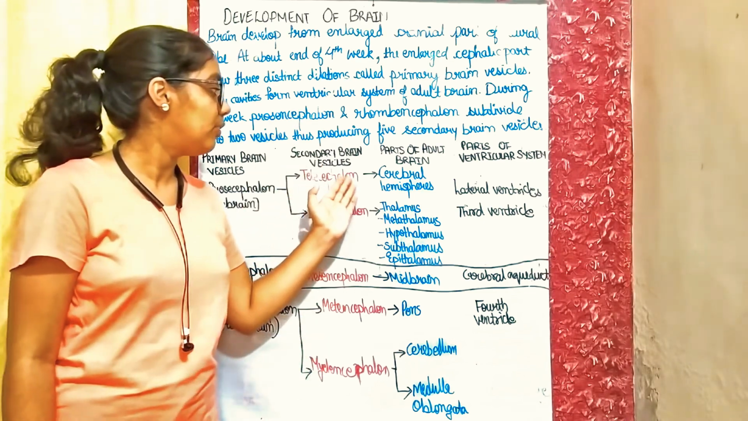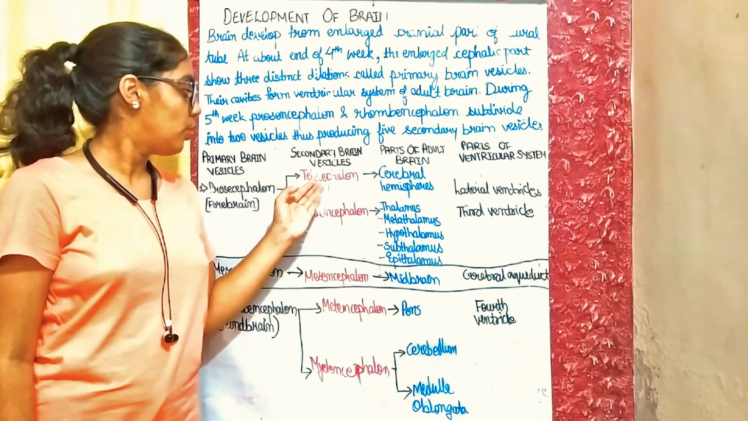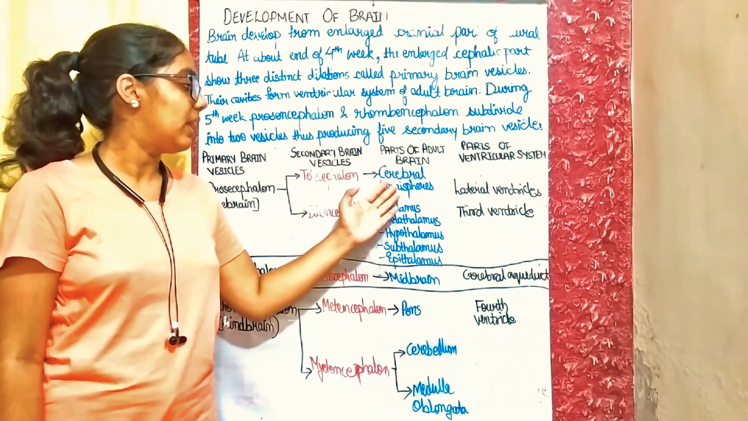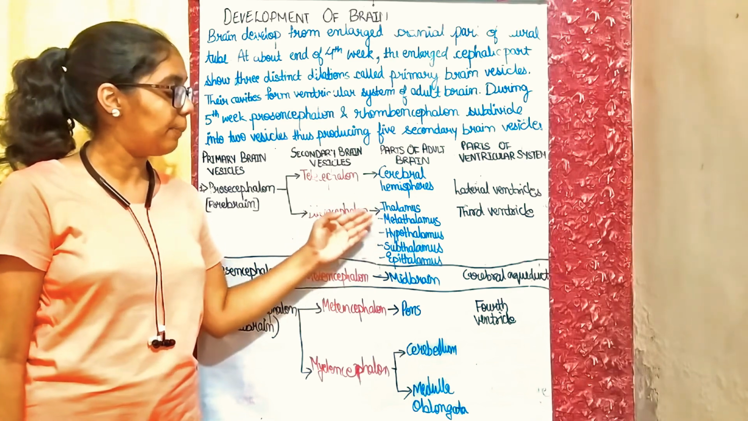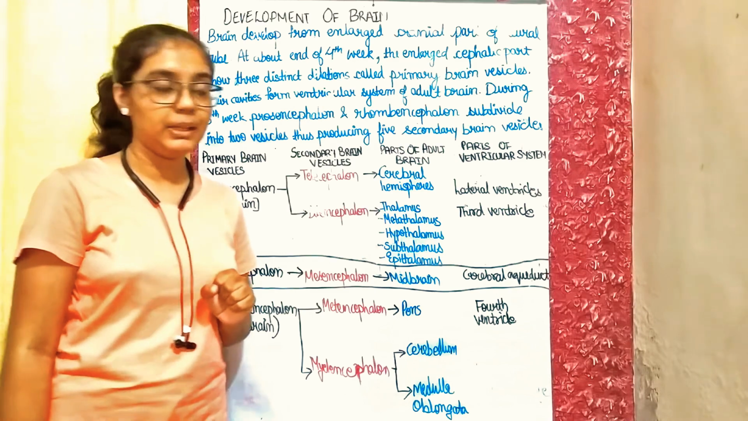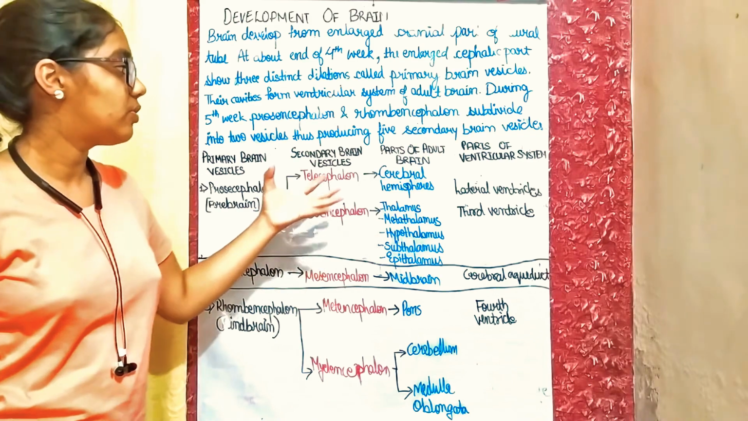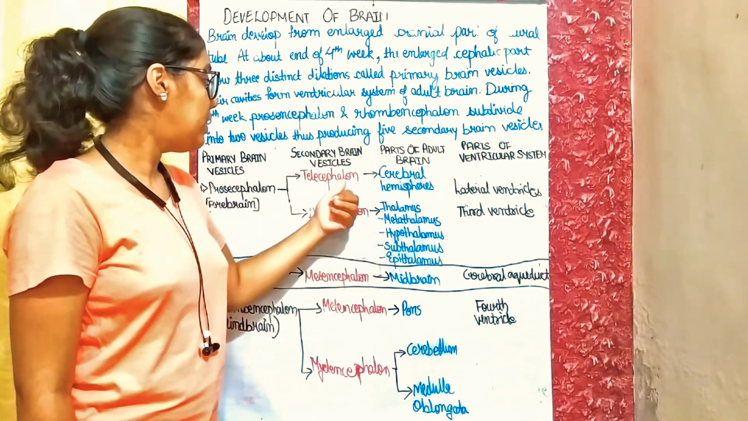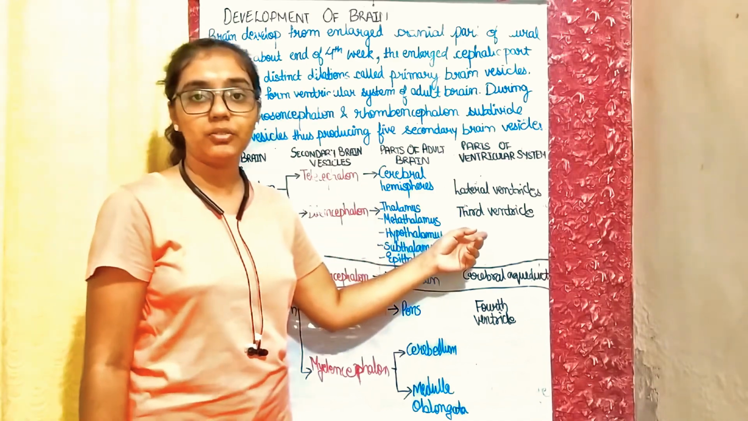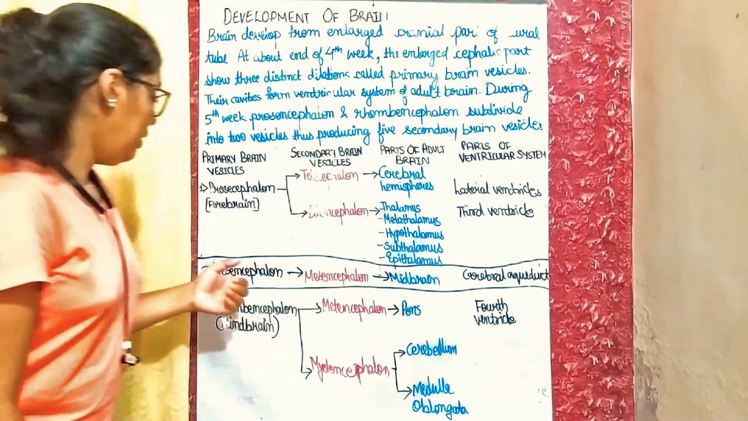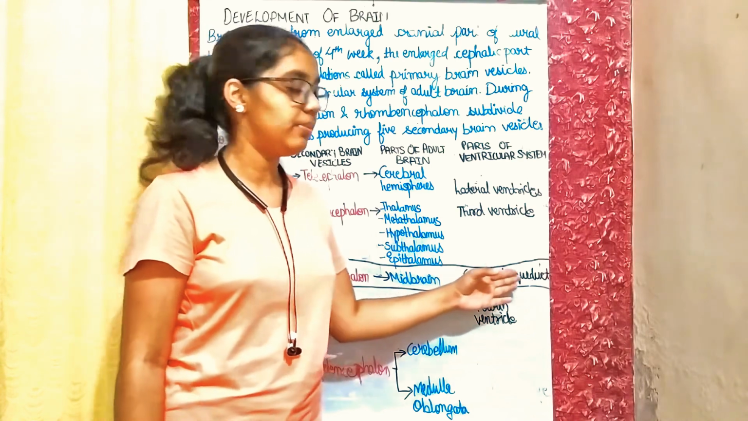From the telencephalon, the hemispheres of the adult brain develop. So the telencephalon develops into the cerebral hemispheres, while the diencephalon forms the thalamus, metathalamus, hypothalamus, subthalamus, and epithalamus. As we discussed, the cavities of these vesicles form the ventricular system. The cavity of the telencephalon forms the lateral ventricle, and the cavity of the diencephalon forms the third ventricle. Mesencephalon develops into the midbrain, and its cavity forms the cerebral aqueduct.